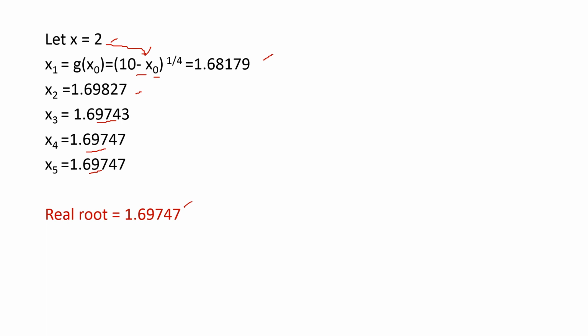So this is how the iteration method can be used for solution. Here I have calculated up to 5 decimal places. If up to 4 is needed, you can finish at x4, and you can write 1.6974.